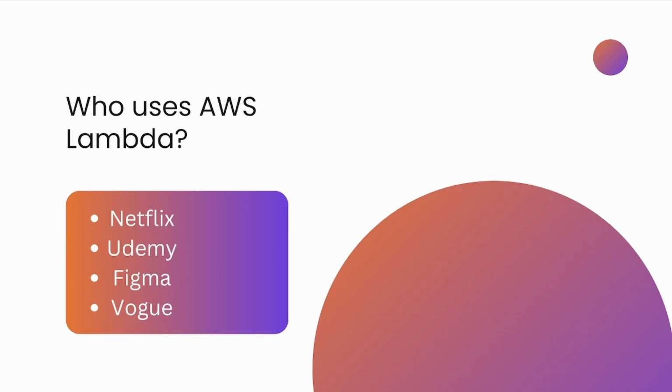So there's a lot of these big companies that leverage Lambda functions, or all the other services that AWS has to offer. But I just wanted to show you guys, don't be afraid to use AWS Lambda. It can be useful, especially for whatever application you're using it for, because other big companies are using it as well. I'm not saying you have to copy them, but it is proven to be useful in big corporations, right?